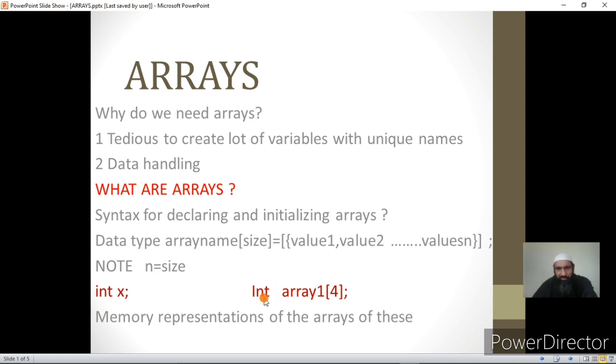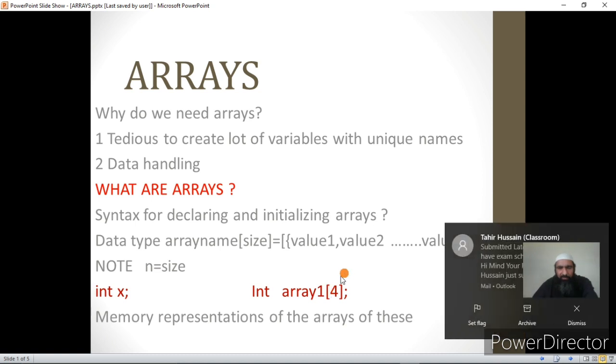First, I say the data type, then I give the array name, then within square braces, these braces should be essentially square braces, not curly braces, not short braces. Within that, you give the size, that is the number of variables you want to create or name. And then the terminator. So I have created an array of four variables with the group name as array1. I think this is clear.